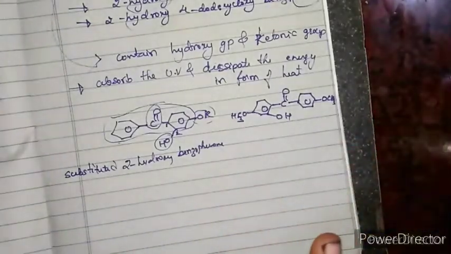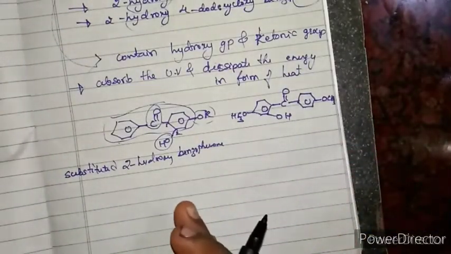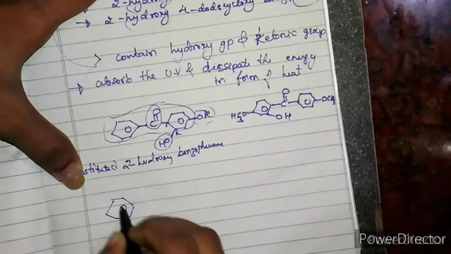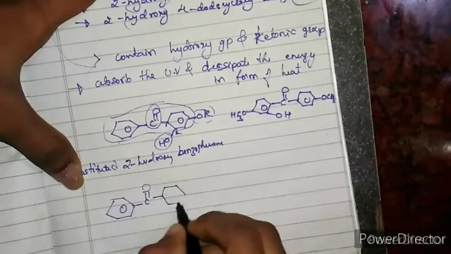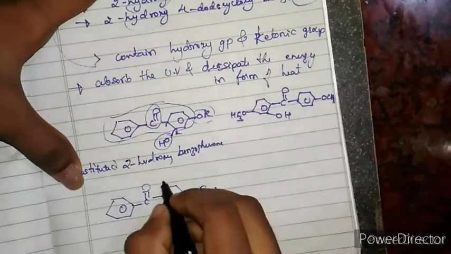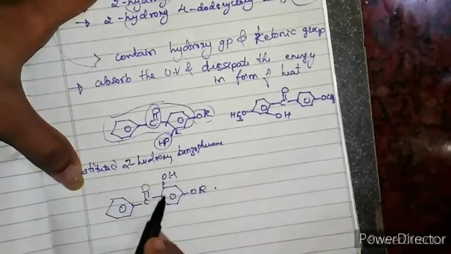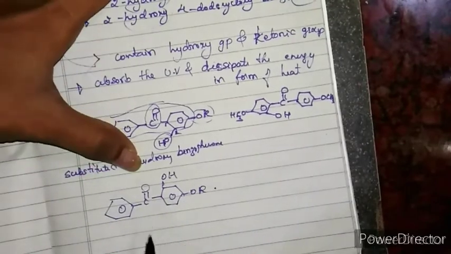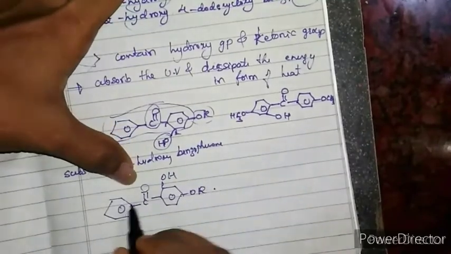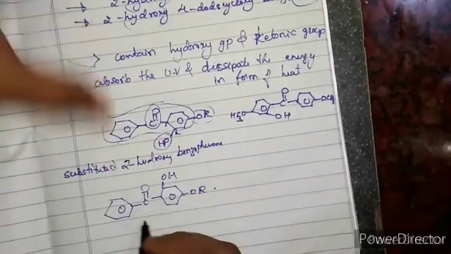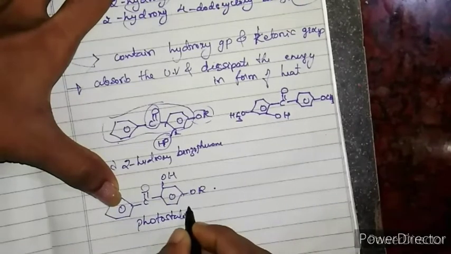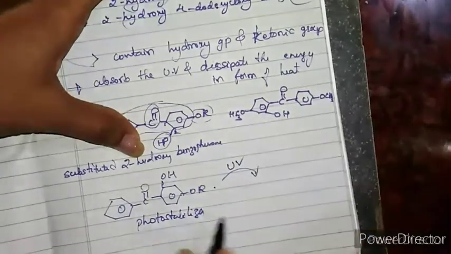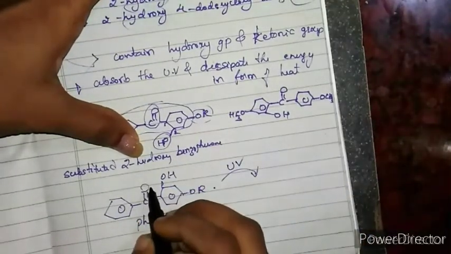If they are present ortho to each other, there will be a formation of hydrogen bonding. I will write this structure once again. C double bond O, OR, I'll write here OH. I'm writing this OH over this. This also becomes a 2-hydroxy benzophenone. Now, this is a photostabilizer, right? Whenever this photostabilizer absorbs the UV radiation, there will be a formation of hydrogen bonding.